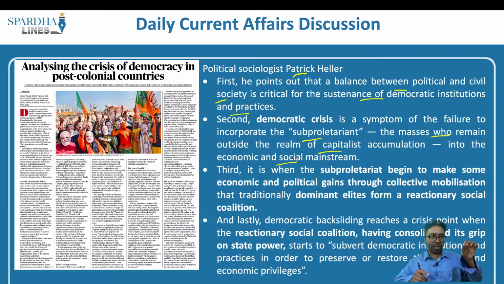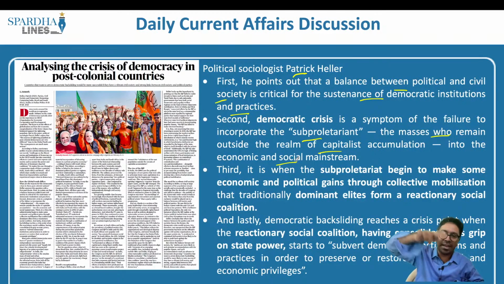So what is the democratic crisis we are speaking of? One, they should have been economically empowered, which they are not because of the bourgeois and the proletariat differentiation, and at the same time they should have been politically empowered as well. They should have been socially given a particular idea. There is no economic prosperity and social prosperity. If this social prosperity and economic prosperity is not present in the society, this could result in chaos, says the author. So these two balances will have to be maintained.